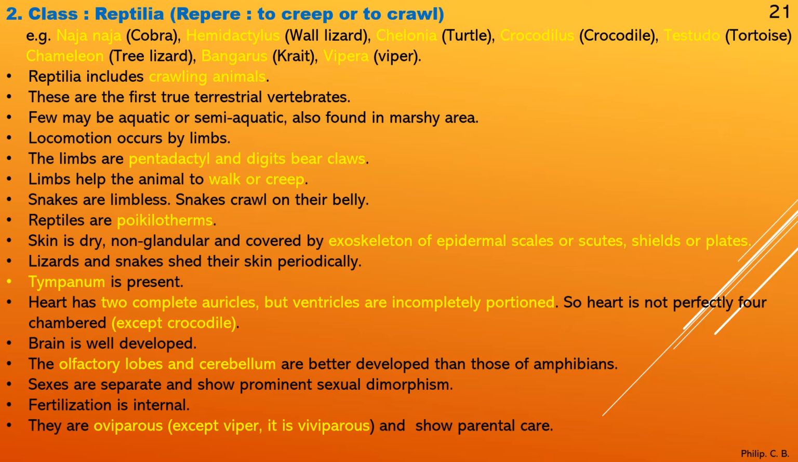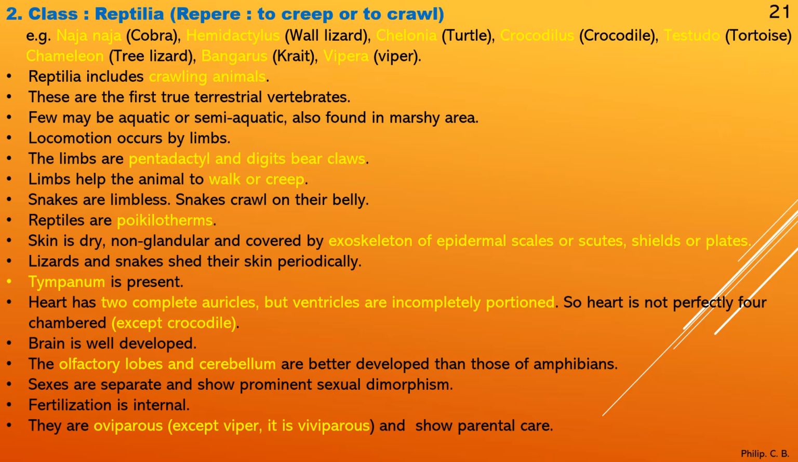Skin is dry, non-glandular and covered by exoskeleton of epidermal scales or scutes, shields or plates. Lizards and snakes shed their skin periodically. Tympanum is present, that is internal ear. Heart has two complete auricles, but ventricles are incomplete. So heart is not perfectly four chambered, except crocodile. So we can say they have 3.5 chambers or partially four chambered, because the fourth chamber is incomplete.